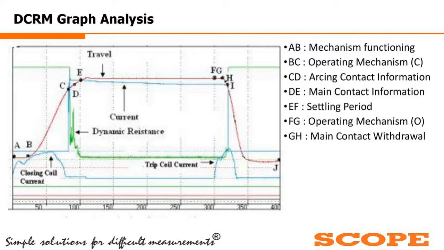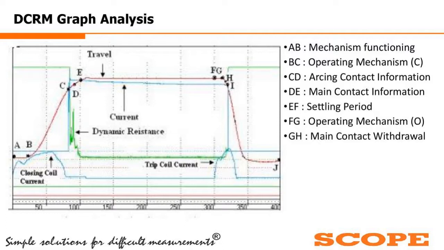But as the trip timing is much lesser than the closing time, the mechanism movement will be very fast. That also is getting reflected from the travel curve itself. The inclination of the travel curve, you can see between B to C and I to J, is totally different. So the speed of the breaker is much higher during the tripping.